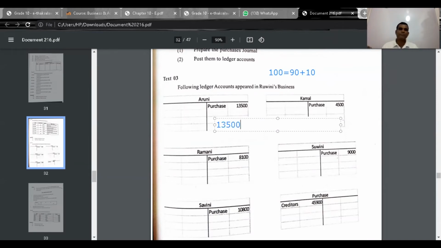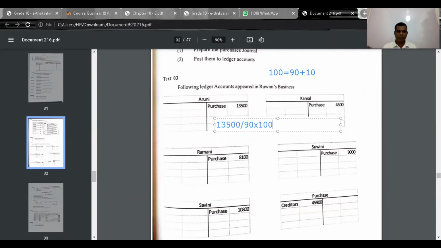13,500 should be divided by 9. And then we need to find out the total value before deducting trade discount. Then you have to multiply by 100. Now look at the value. Then you can get the discount value.